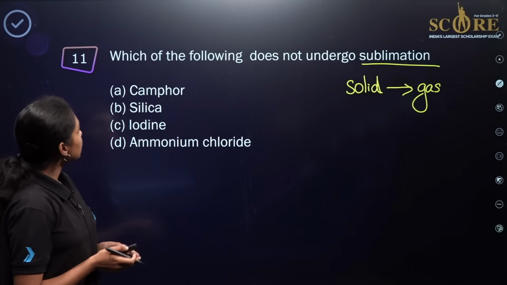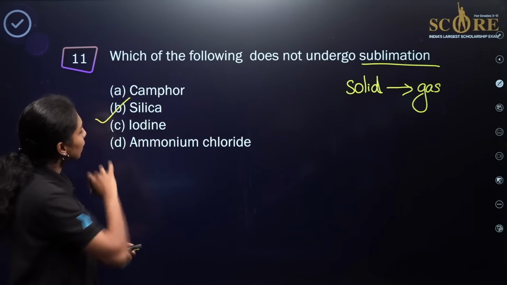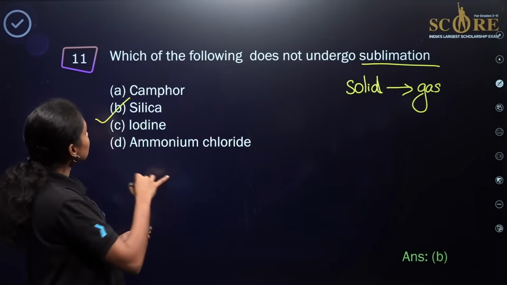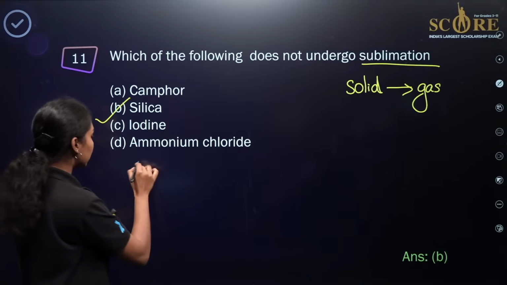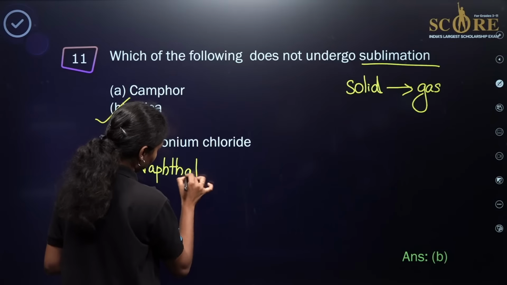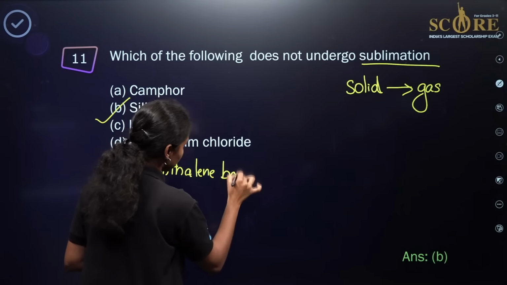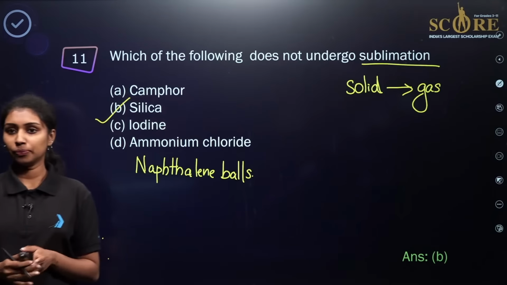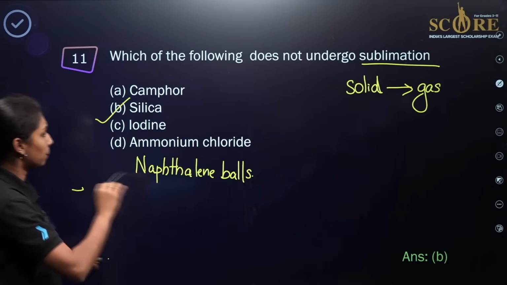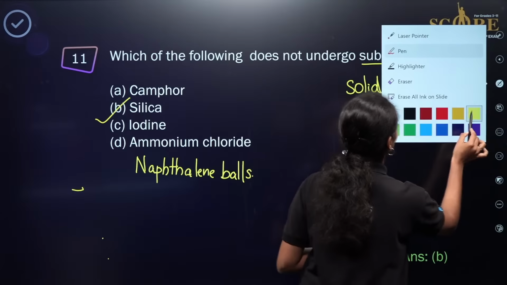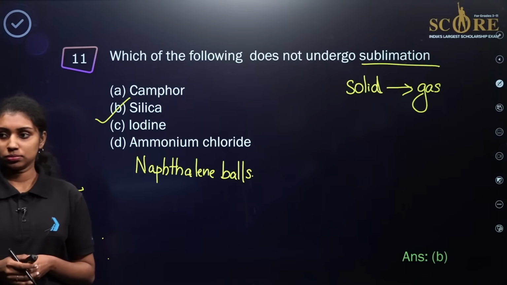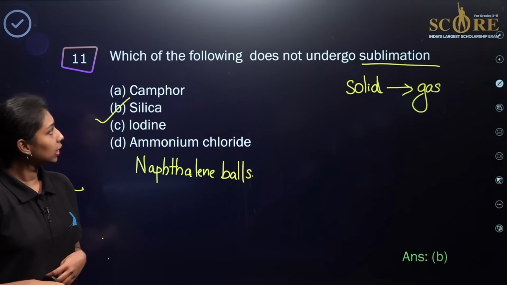A substance that shows sublimation is known as a sublimate. Comparing the options, option B will be the correct answer because silica is silicon dioxide. It does not undergo any sublimation, while others like camphor, iodine, ammonium chloride and naphthalene are examples of sublimates. Naphthalene balls or moth balls. Okay, option B is the correct answer. Now we are moving to the next question.